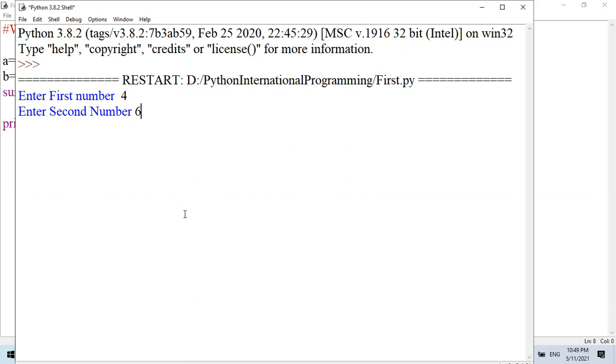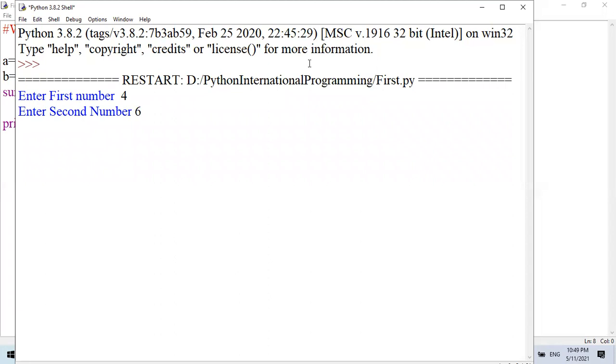Tell me fast. Output will be 10. What output will come? Output should be 10. You can type your answer.